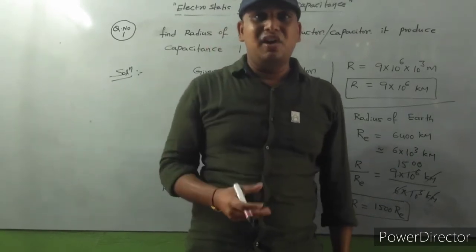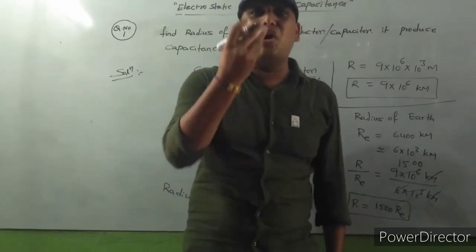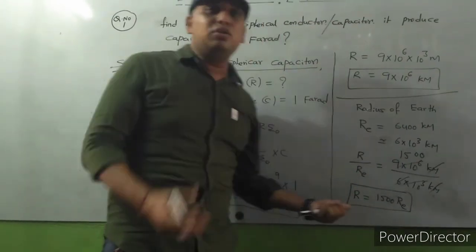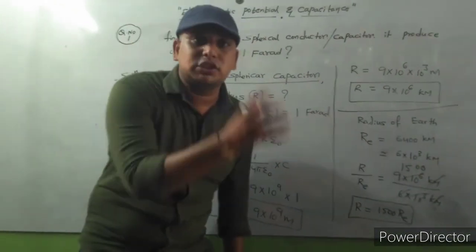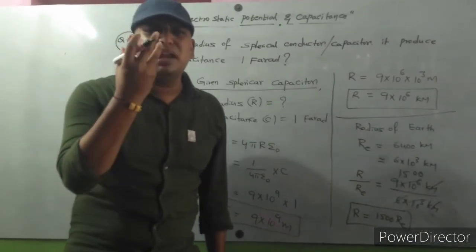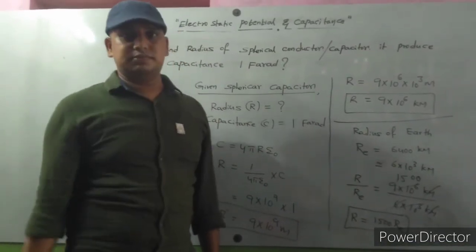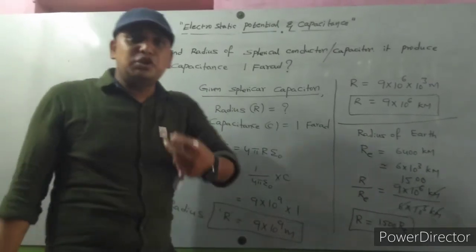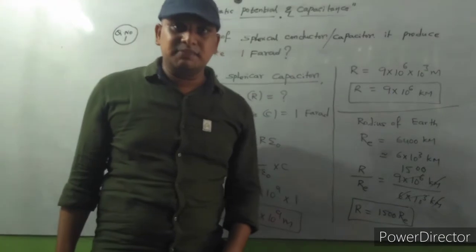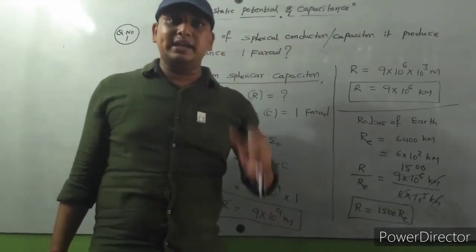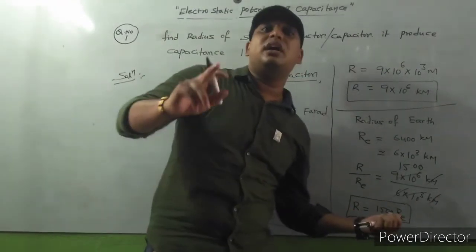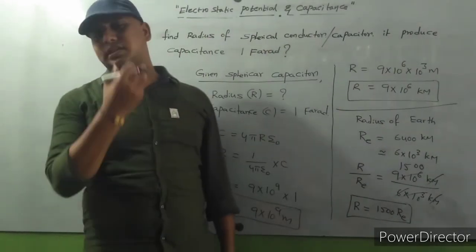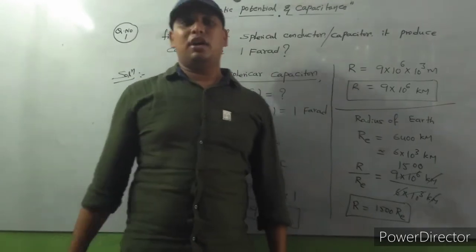Just imagine, 1 farad is a very large unit of capacitance. It is very difficult to produce 1 farad capacitance with a spherical conductor. It is practically not possible, because we would have to take the radius 1500 times greater than the radius of earth. So it's impossible, practically not possible.